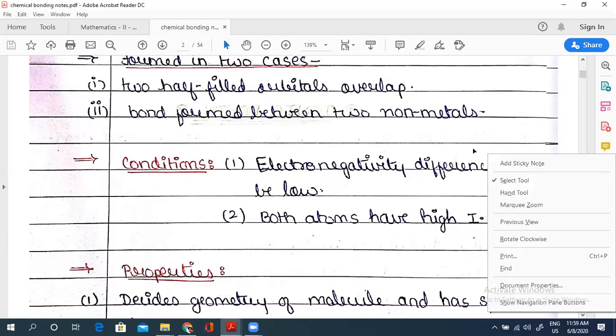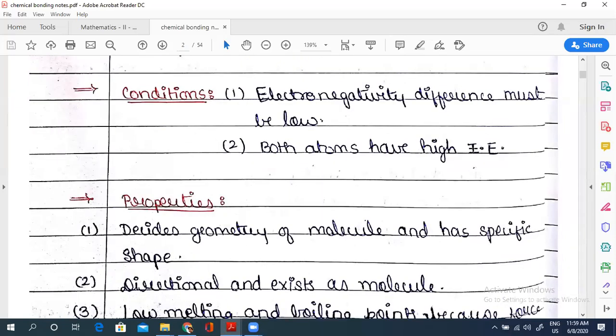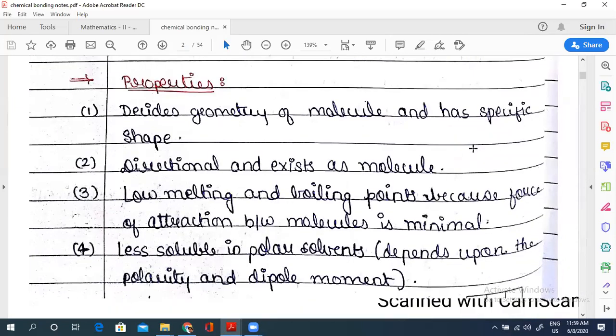Now when we talk about properties: since it is sharing, sharing occurs by overlapping. We'll study that topic in detail, but for now you just have to understand it is a method of sharing. For example, when you meet someone, you shake hands, which means you overlap your hands with each other.